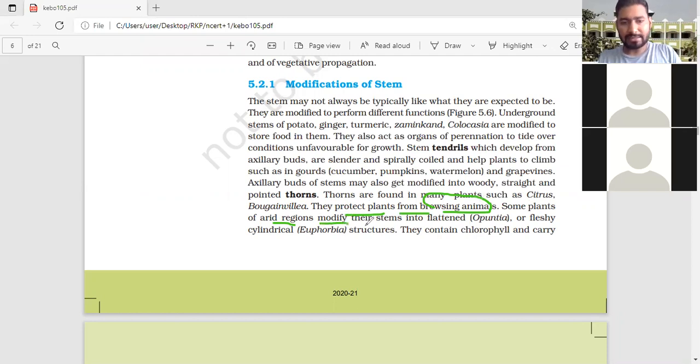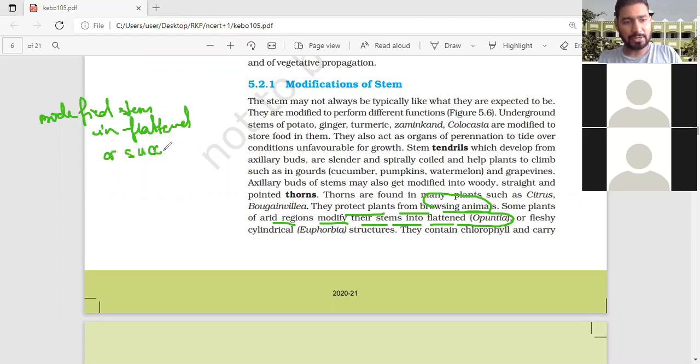those plants which are found in xerophytic conditions, arid regions, modify their stem into flattened form. This is another thing. Sometimes the modified stem is flattened, that is succulent or fleshy. Clear? An example is Opuntia, where the stem gets modified into succulent and fleshy form, by which they can store water. Succulent or fleshy flattened type is found in Opuntia, and fleshy cylindrical is found in Euphorbia.